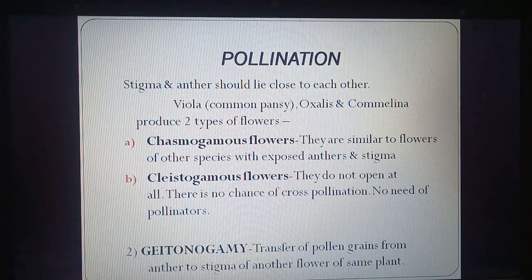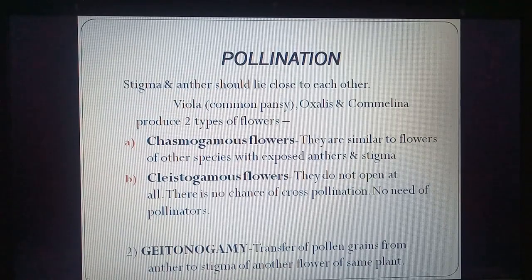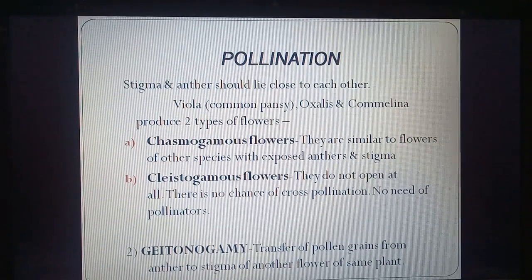These produce two types of flowers. So in the same plant we can see two types of flowers. Chasmogamous flowers are similar to flowers of other species, with exposed anthers and stigma. So these flowers are like normal flowers which open up.